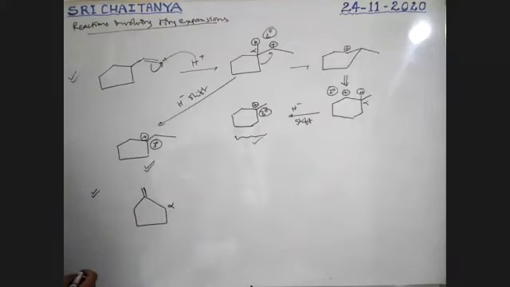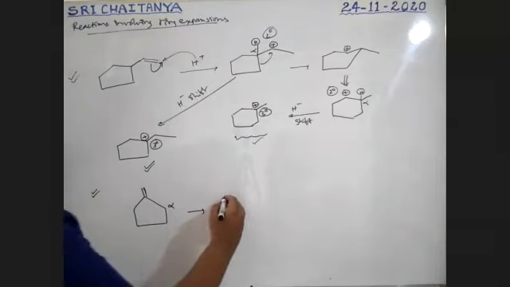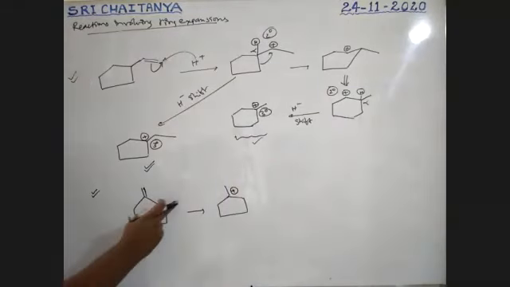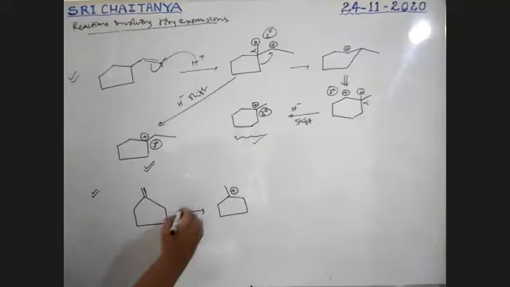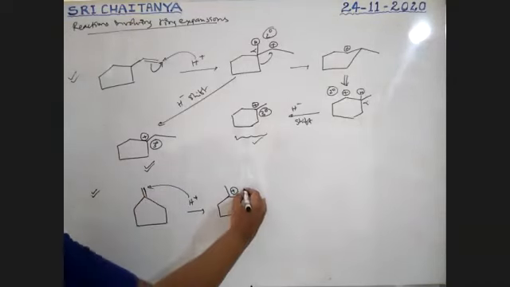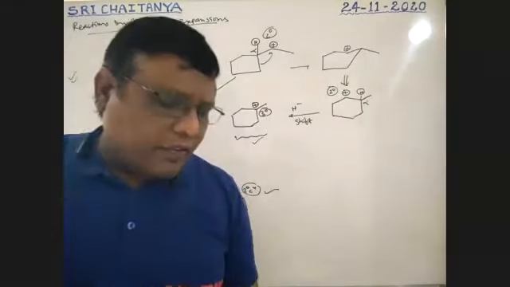To this, an H plus ion is attached, so this becomes a tertiary carbocation. So this is more stable. Like this, a number of reactions are possible.